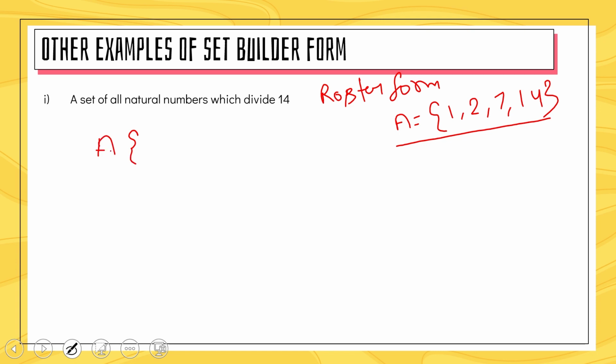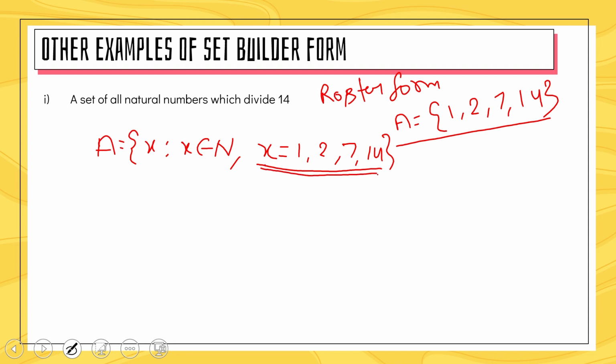A is a set, X such that X belongs to N. What is N? Natural numbers, we know. And what is the range of X? That is, 1, 2, 7 and 14, because they all are divisors of 14, and we have to keep those elements which divide 14.